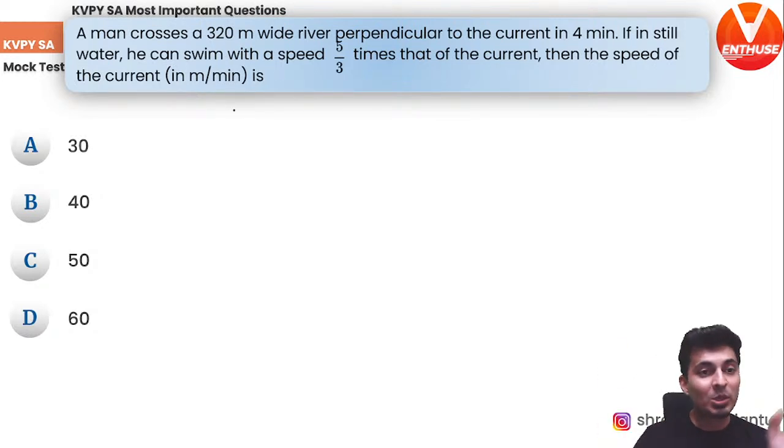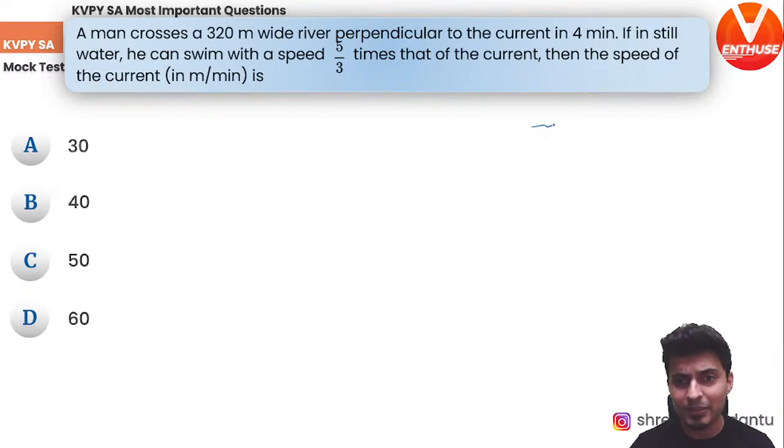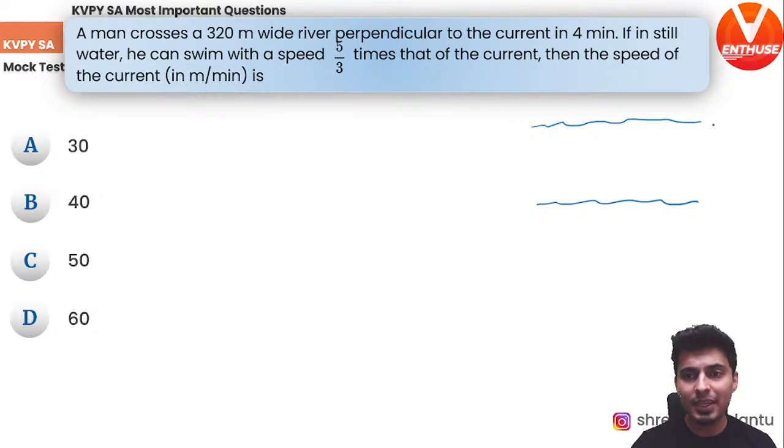All right. Anyways, so there is a man who crosses a 320 meter wide river perpendicular to the current in 4 minutes. If in still water he can swim with a speed 5 by 3 times that of the current, then find the speed of the current in meters per minute. Be careful, it's meters per minute. All right, let's draw the river. This is our beautiful river out here, and it is 320 meters wide.